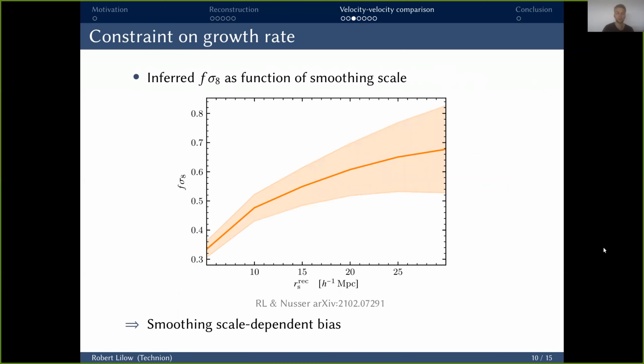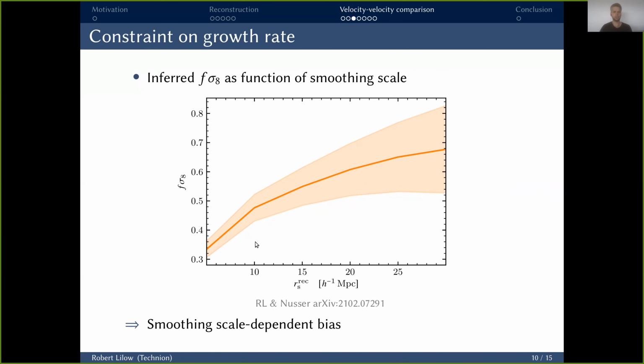So if we do that, the result for fσ8 that we get is shown here as a function of the smoothing scale we apply to our reconstruction. As you can see, this has a very significant dependence, which is caused by the fact that we compare a smooth linear peculiar velocity prediction with unsmoothed directly observed peculiar velocity. And it had been shown before that this leads to a smoothing scale dependent bias, which is caused by the difference between true and reconstructed velocities being correlated with the velocity estimate itself. There are different methods to avoid or correct for this bias.